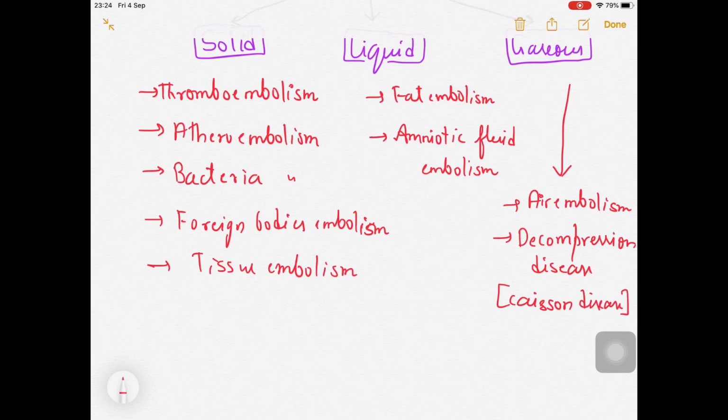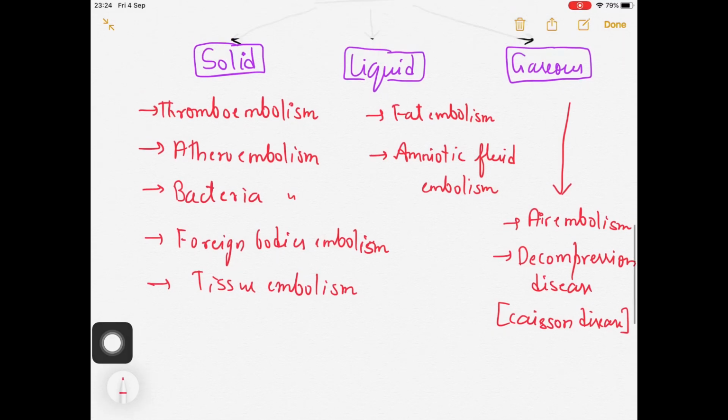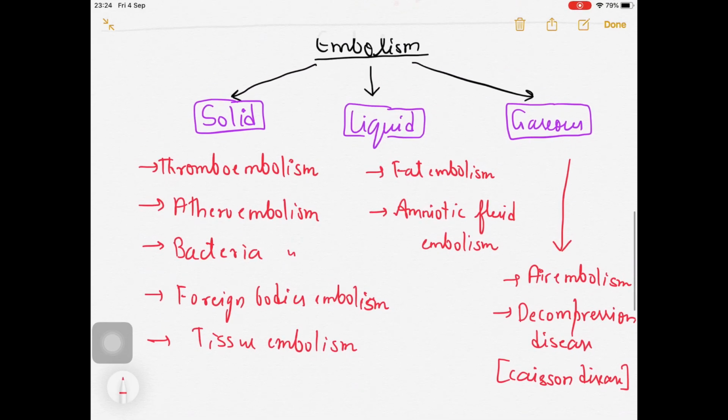Why am I telling you that it is important? Because sometimes they ask MCQs, and since it is not ending with the word embolism, we might get some confusion whether it is in the embolism classification or not. So by the way, it is included in the gaseous embolism, right? So that is the classification of the embolus, you can say.